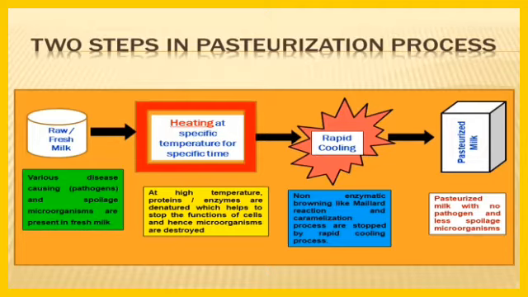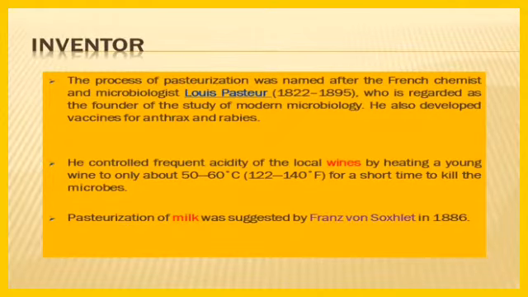Various disease-causing pathogens and spoilage microorganisms are present in fresh milk. At high temperature, proteins become deleterious, which helps to stop the functions of the cells. Now, you may know, who invented pasteurization? Louis Pasteur. Who was he? He was a Frenchman.